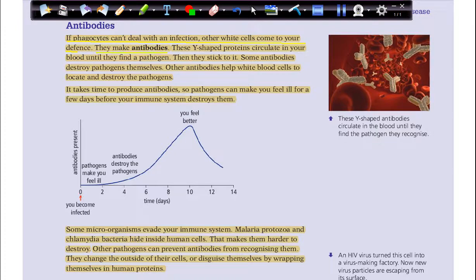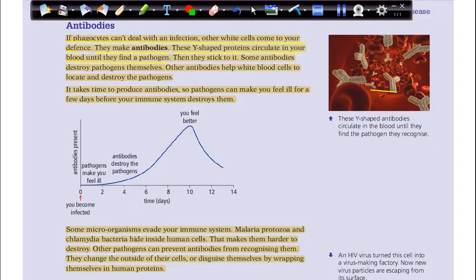So here the white blood cells make these antibodies. These are bodies, or proteins, that come against the pathogen. These Y-shaped proteins circulate in your blood until they find a pathogen.